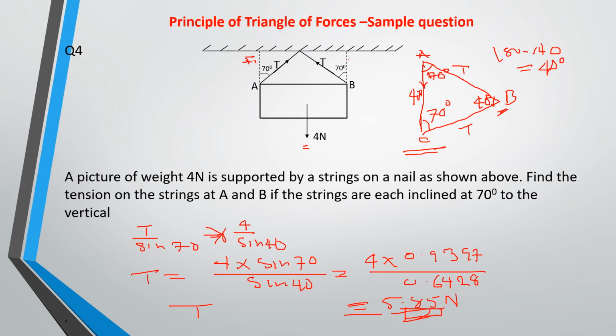Now, if we take this as F1 and this is F2, so we can say that the sum of the upward forces, F1 plus F2, is equal to 4 Newton.